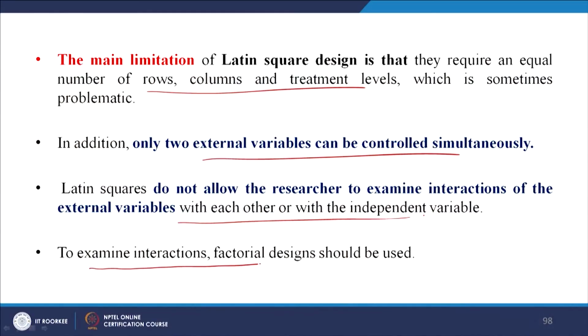So, to examine the interactions, we have now come to an improvement and a new kind of study, which is the factorial design. But today I will wind up here. Let me just summarize what we have done. In the next lecture we will talk about the factorial design and we will close this chapter. Basically we talked about the quasi experimental and then we came to the statistical designs. In the quasi experimental we talked about the time series and the multi time series, right, and we said quasi experimental is done when randomization is not possible and a true experiment is not possible. So, the researcher tends to make it resemble a true experiment, but not an exact experimental study. Then we said a statistical design is an improvement over the others.